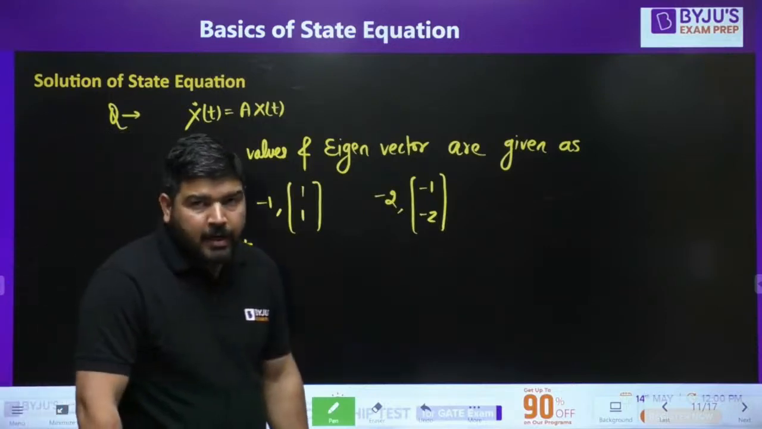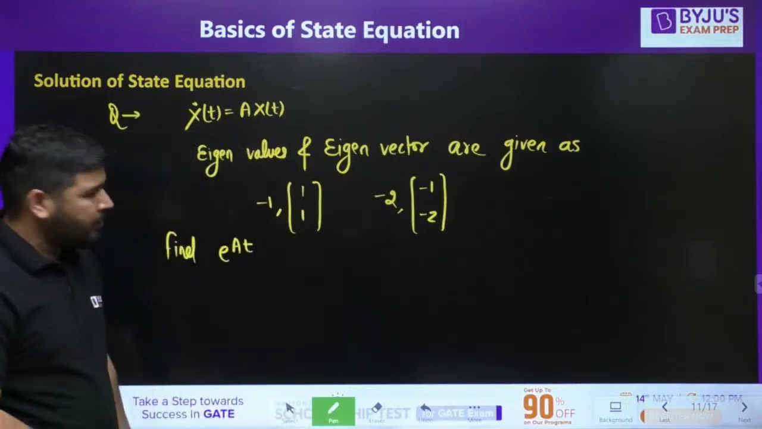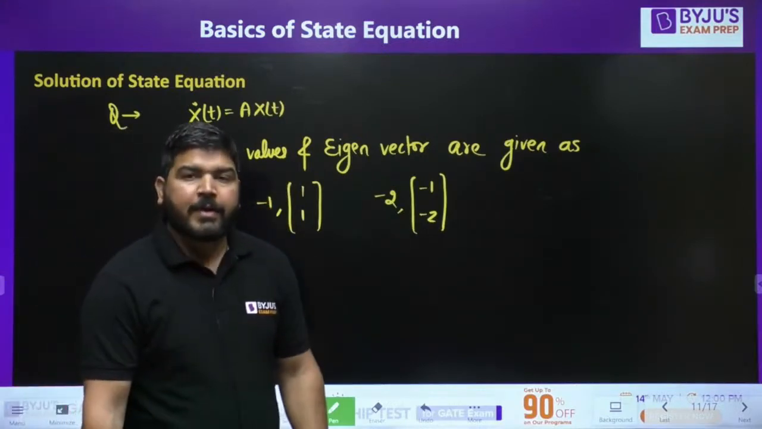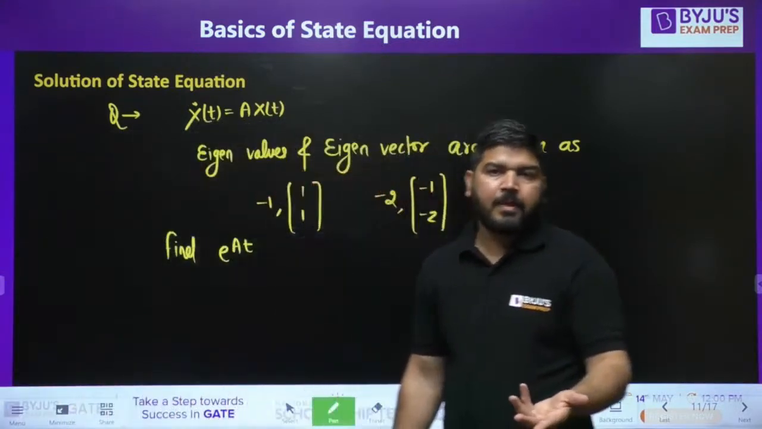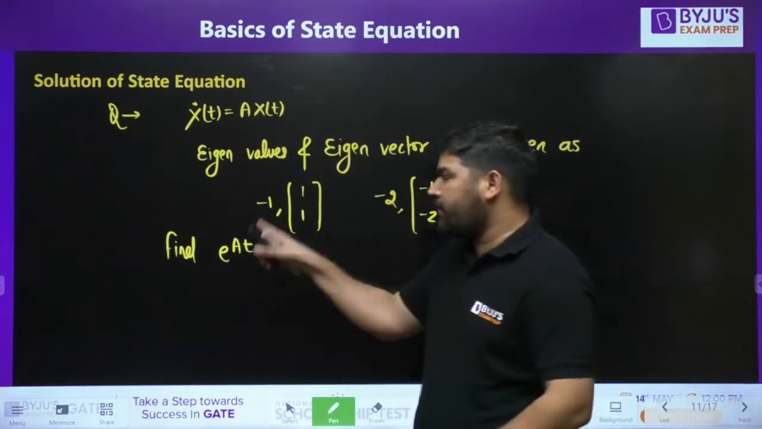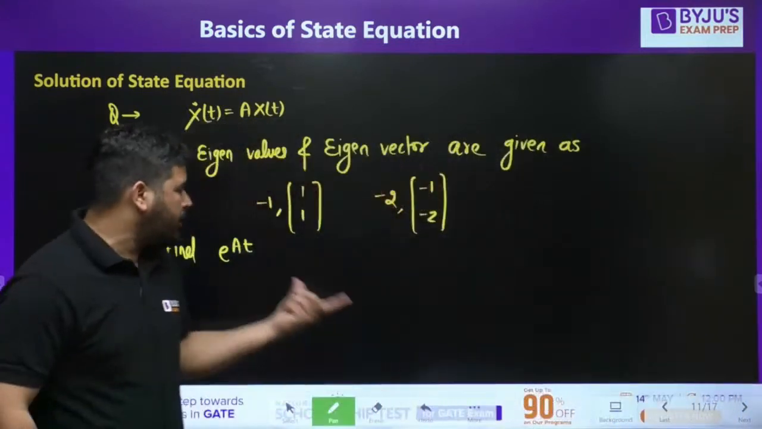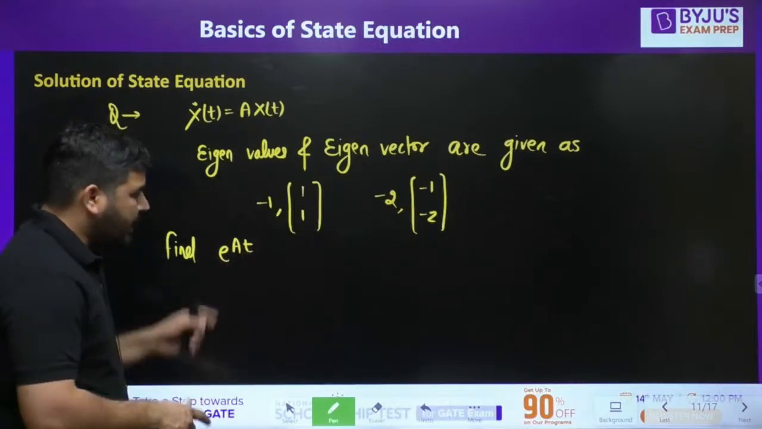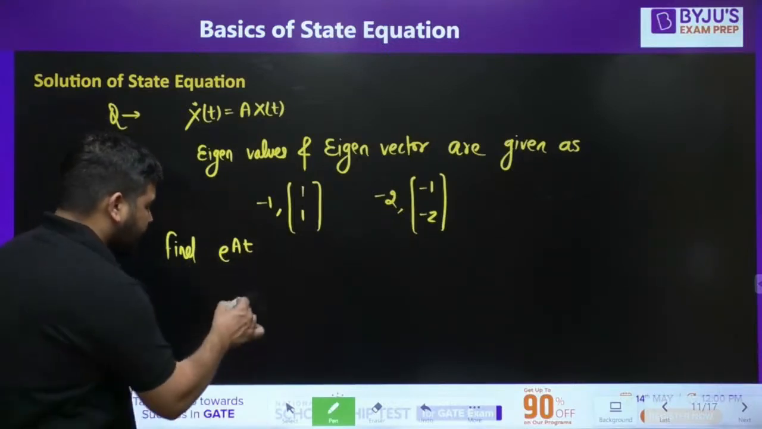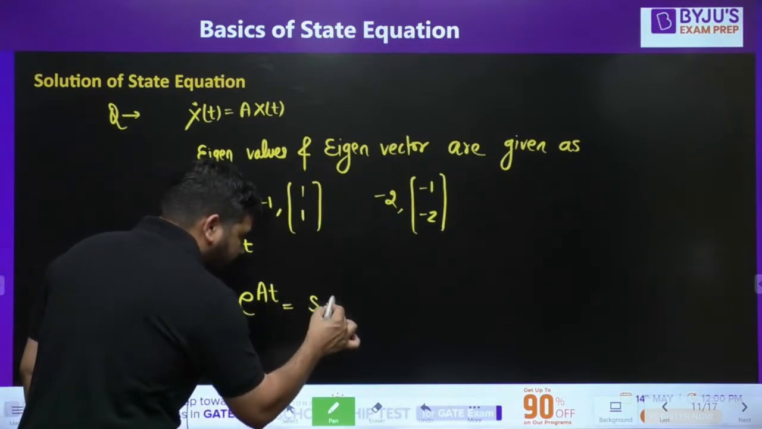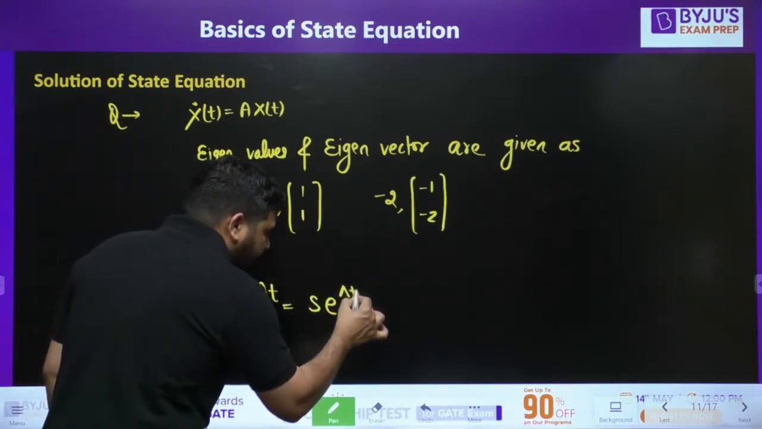You can find e to the power At in an easy way. There can be multiple ways to find e to the power At from this situation. First, you can find A from here, and then once you get this A, you can find e to the power At. Or there is one more method. You can directly find e to the power At. And what is that method? e to the power At will be equal to S e to the power lambda t